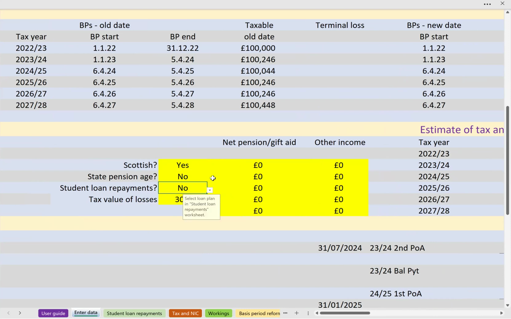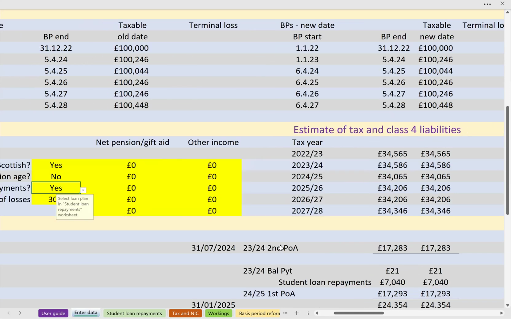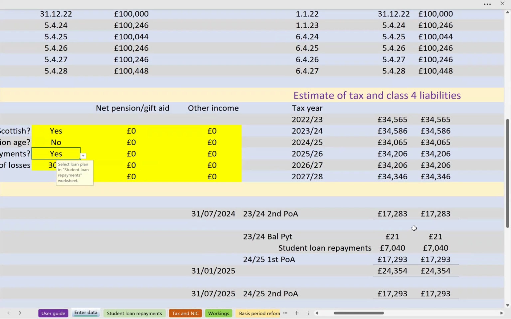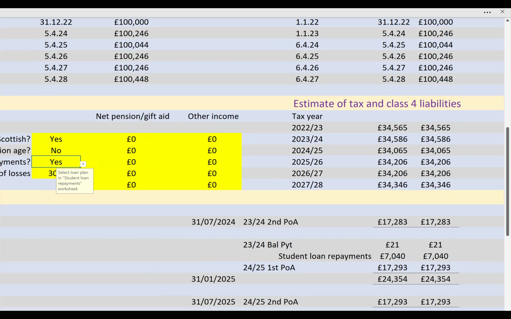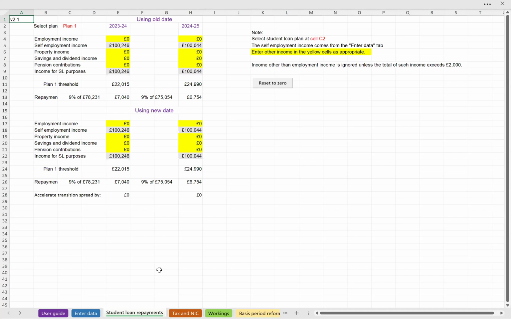I've included this year student loan repayments because the way in which these figures work can have a material impact on student loan repayments. So if I toggle that from no to yes, then that'll reveal the student loan repayment, 7,000 a year for this one, as a result of the figures. And there is a separate worksheet for student loan repayments.